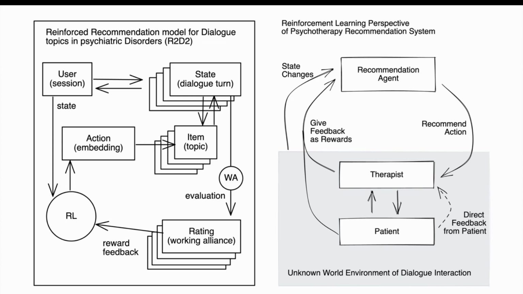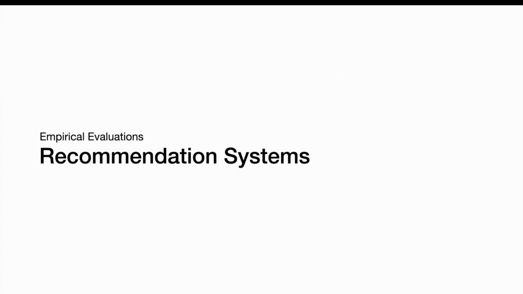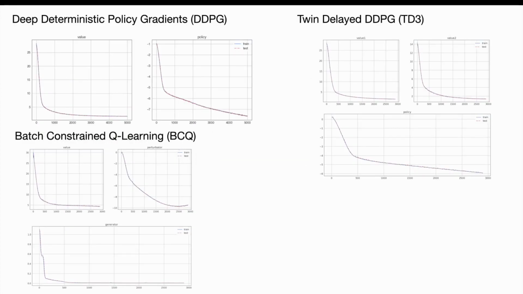And after that, based on the interaction between the therapist and patient, we have a joint feedback as the reward to feed back to the recommendation agent. And as a result, the state also changes. So to evaluate our recommendation system, we compare 3 popular reinforcement learning methods.